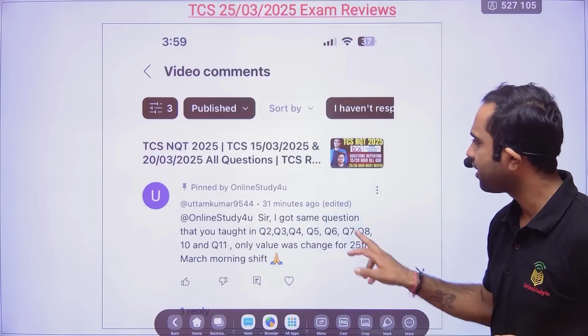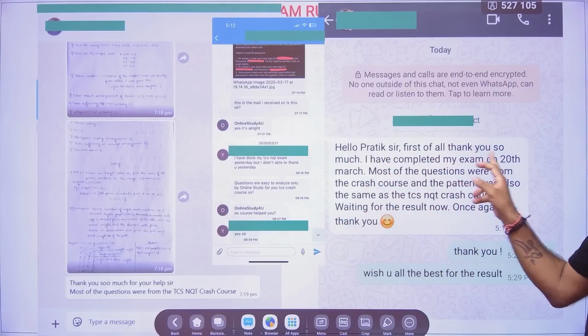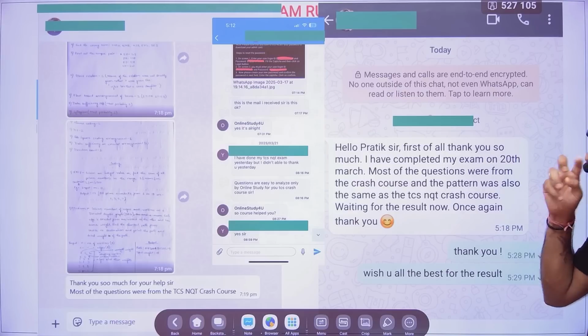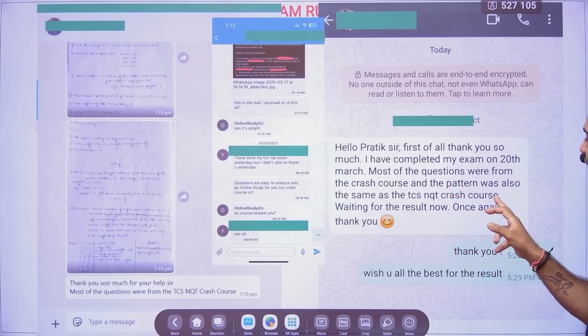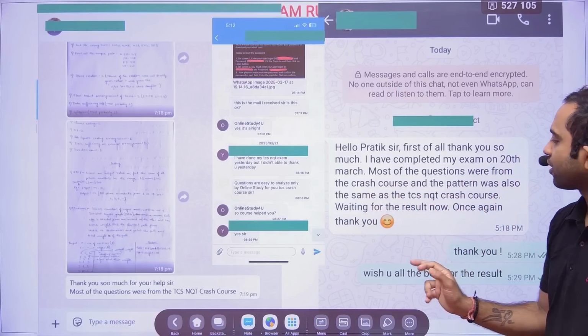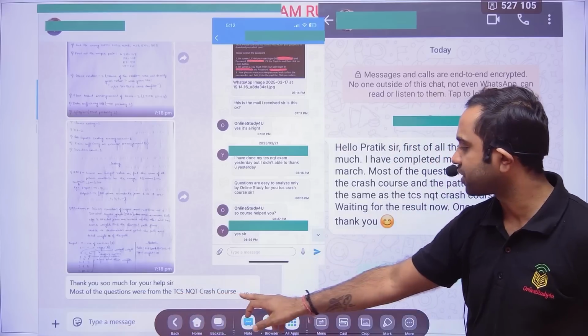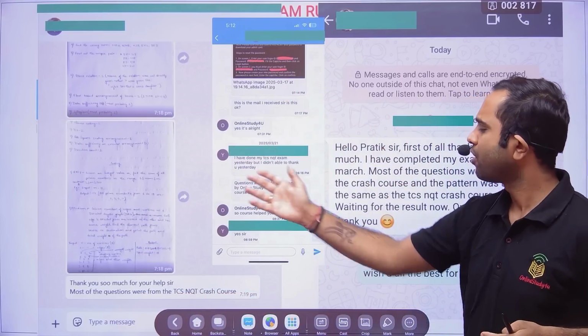Okay friends, not only this, you see here: 'Hello Pratik sir, first of all thank you so much. I have completed my exam on 20 March. Most of the questions were from the crash course, and the pattern was also the same as the TCS NQT crash course. Waiting for the result now. Once again, thank you so much for your help, sir.' Most of the questions were from the TCS NQT crash course, so you can see I do not have to tell you. All those things will be there.